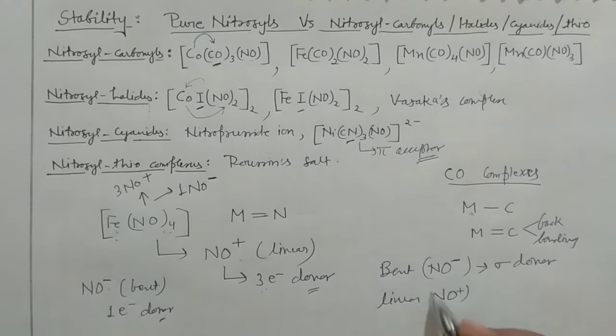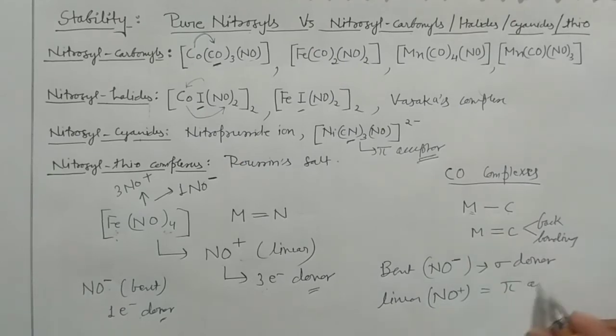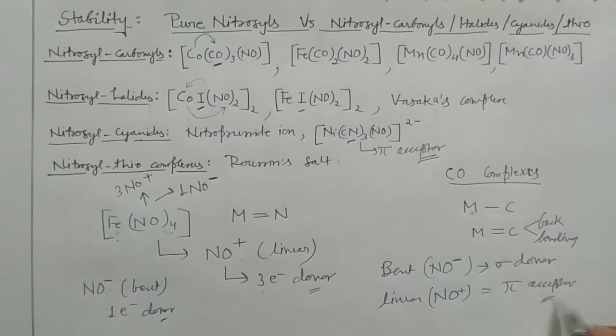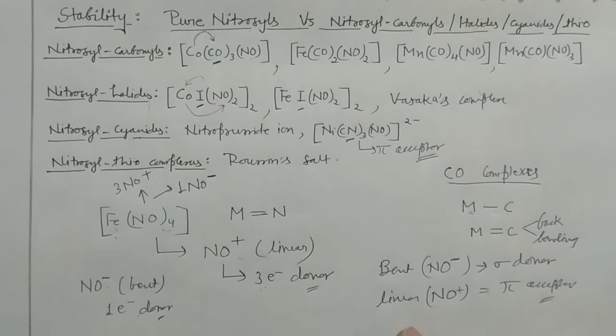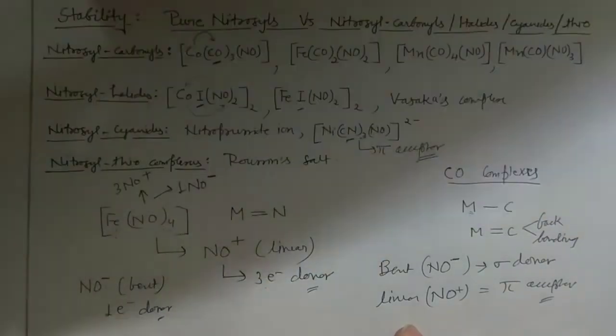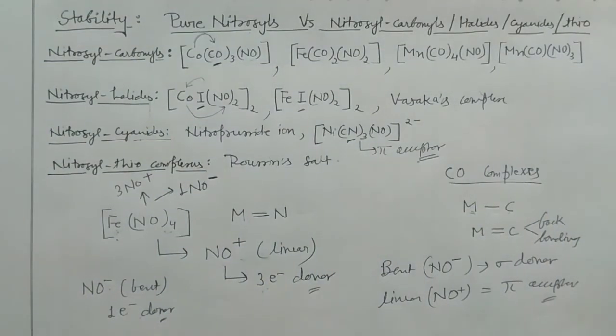Linear NO will have a pi acceptor to stabilize the complex, right? If you want to understand the things in detail, then you can go for Asim K. Das, Fundamentals of Inorganic Chemistry by Asim K. Das, and it is there in volume 6. The explanation which I am giving you is given in volume 6, and you can find a review of the research paper also